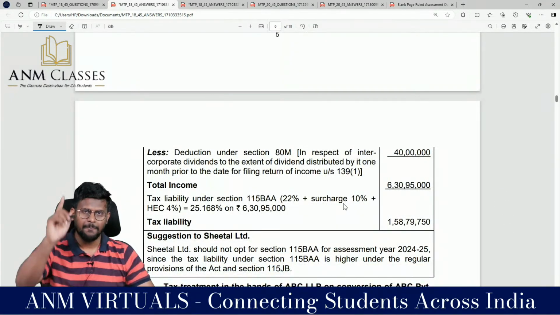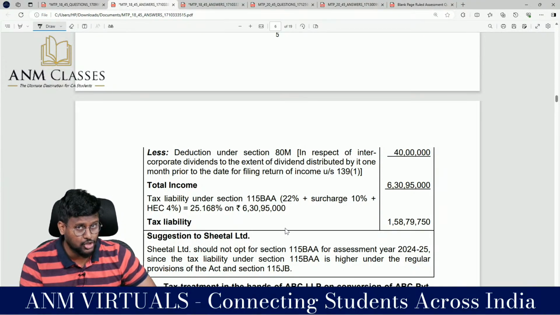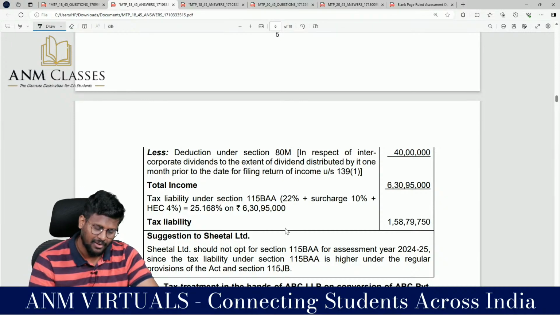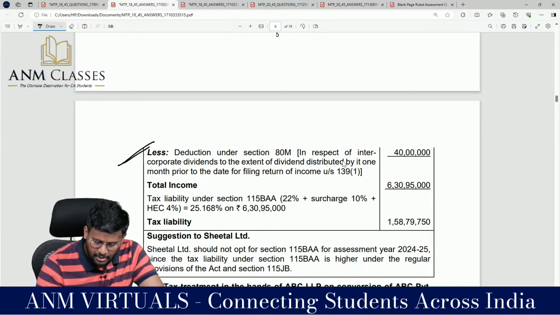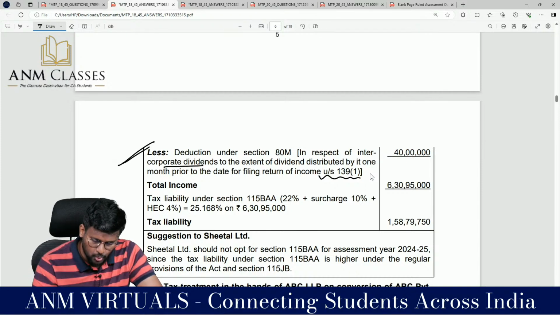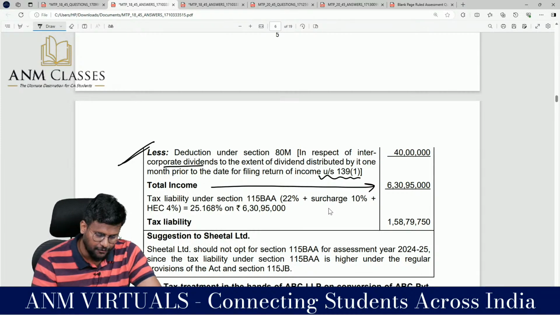Yes, sir, under 115BAA I can claim 80M deduction and 80JJAA deduction. Yes, less deduction under 80M in respect of inter-corporate dividend to the extent of dividend distributed one month prior to the date of return of income under 139(1), which comes to 40 lakhs, my dear lovable students. So the total income will be 6 crore 30 lakh 95,000.